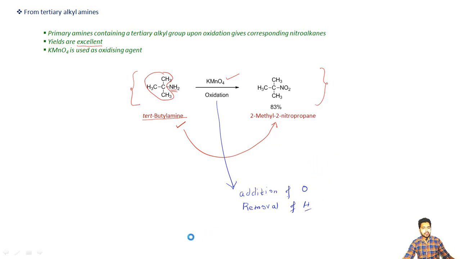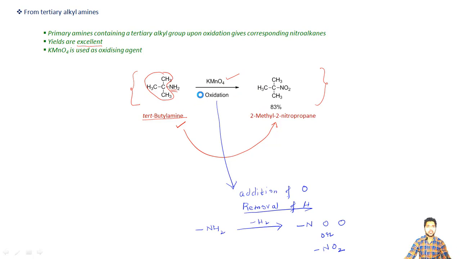So if we are starting from NH2, a primary amine, addition of oxygen means what? Single bond nitrogen, let us say one oxygen and the second oxygen. And at the same time, the removal of hydrogens is also taking place. As you can see here, the 2 hydrogens have been removed. And now what is this? We can write here R, and this is our NO2 group. So in this way, friends, starting from some tertiary alkyl amine, with the help of KMnO4 as the oxidizing agent, we can get the corresponding nitroalkane, and you can see the yields are very excellent in this type of reaction.